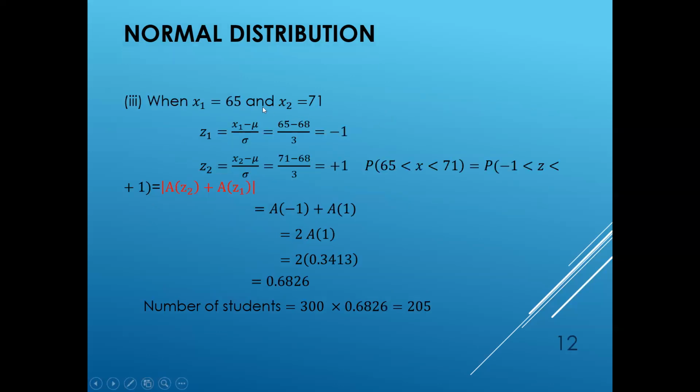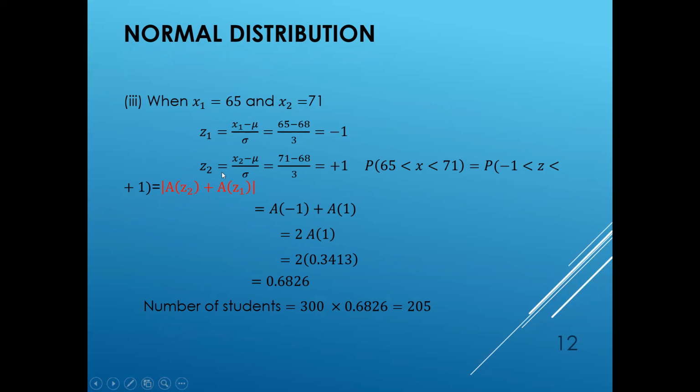And the last one is the number of students between 65 and 71. We have to find Z1 first. Z1 equals x1 minus mu by sigma. Here the x1 value is 65, mu is 68, and sigma is 3. By substituting these values, we are getting minus 1.